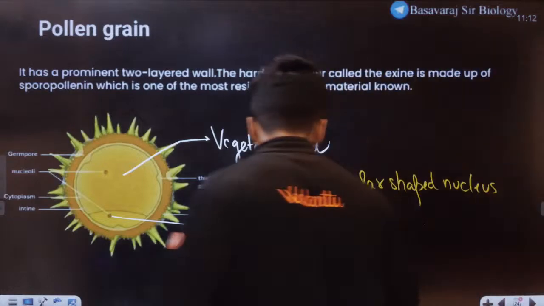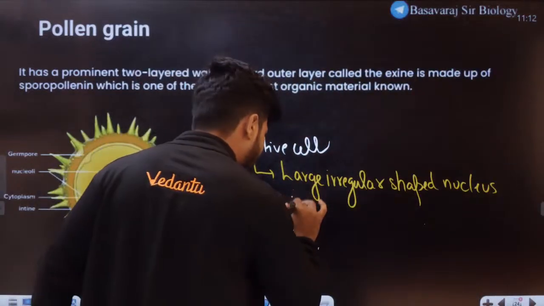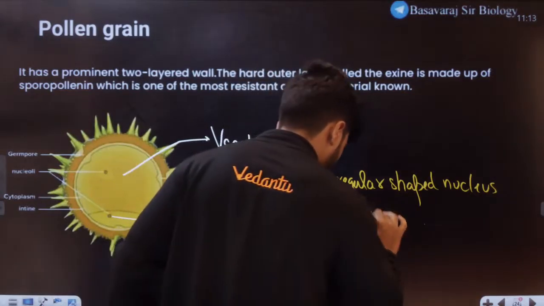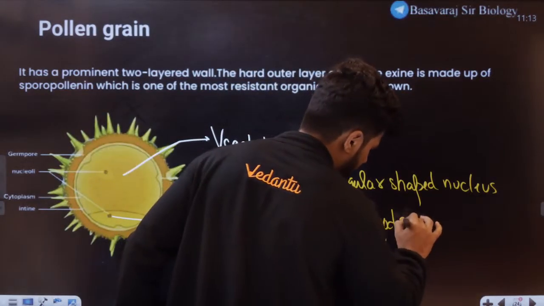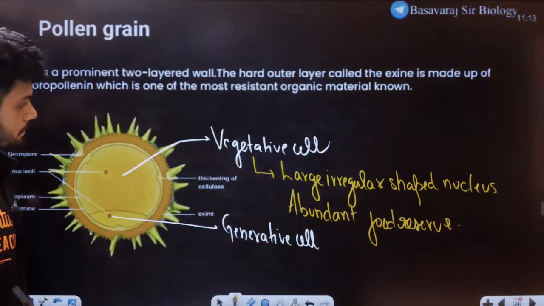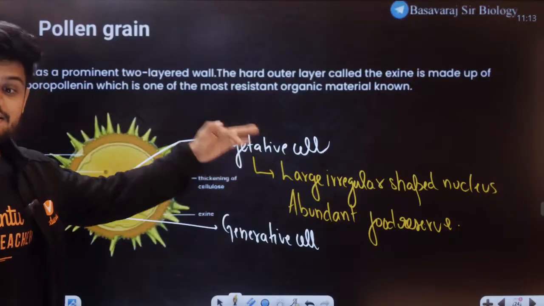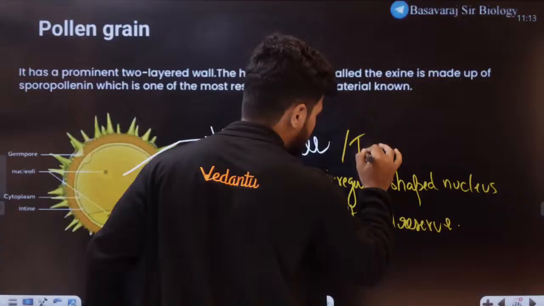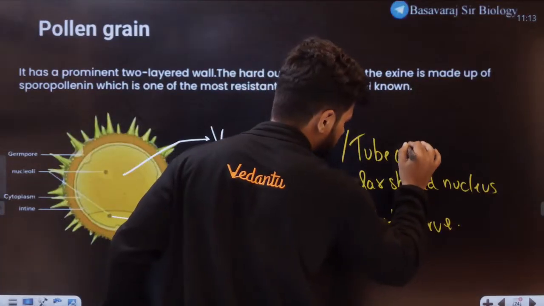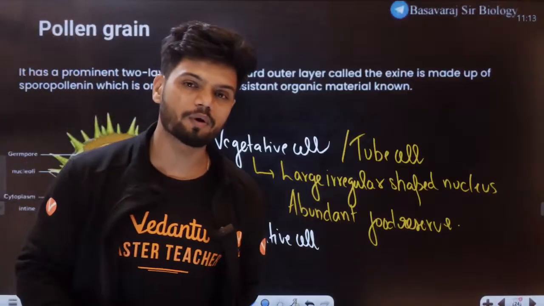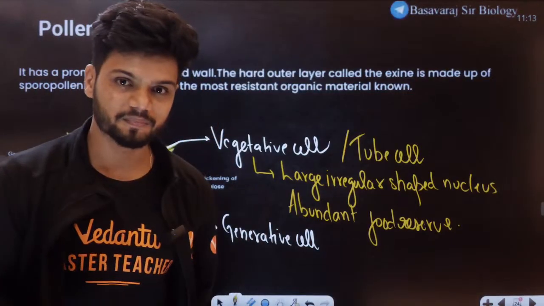And this particular structure, students, has abundant food reserve. It can be present here. And this vegetative cell has one more name. It is also called the tube cell. Now you might ask me, sir, why do we call it tube cell? What is the necessity to call it tube cell?